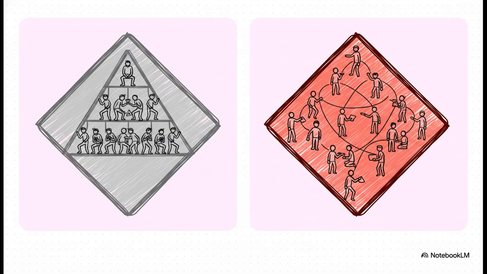On the left, the gray diamond traps us in rigid pyramids of power. And look, trying to govern highly complex digital environments with a heavy hierarchy, it just creates endless bottlenecks and soul-crushing bureaucracy. But on the right, the red diamond pulls us toward dynamic, interconnected networks. Ostrom's ultimate lesson for us is that effective governance requires combining autonomy with accountability. We literally have to stop trying to micromanage behavior and start creating the conditions where stewardship just naturally flourishes.